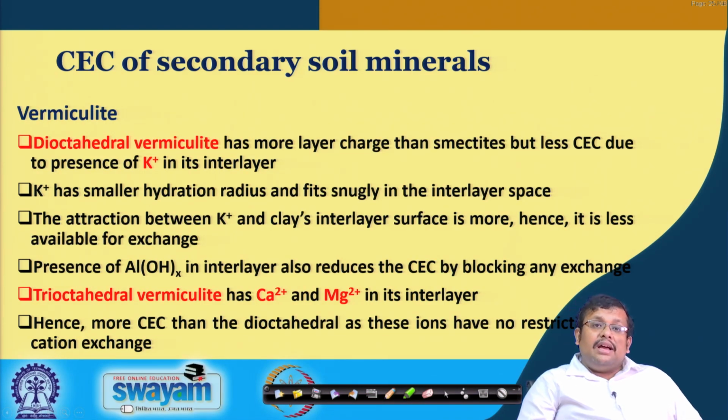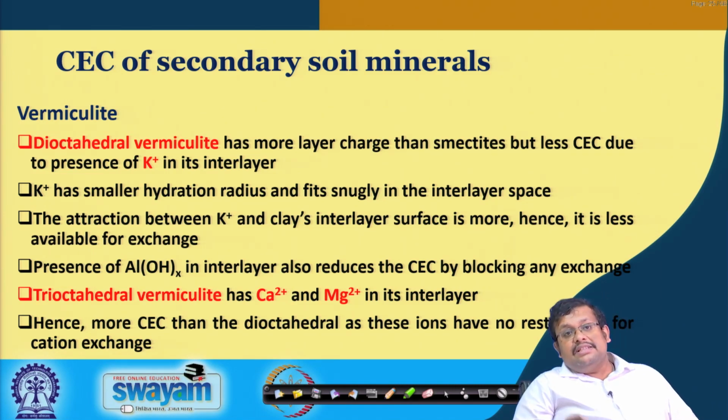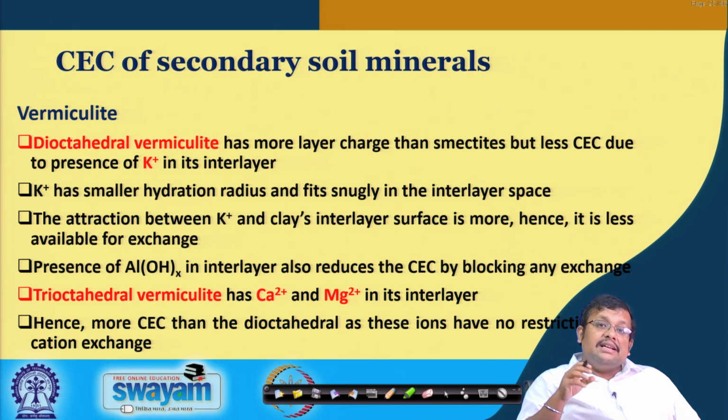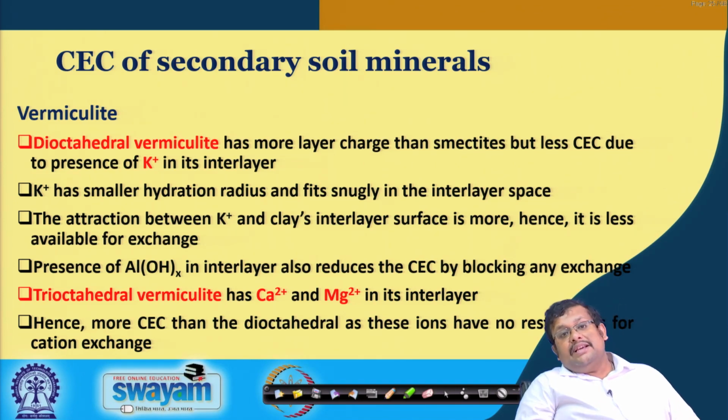In case of vermiculite, dioctahedral vermiculite has more layer charge than smectite, but less cation exchange capacity due to the presence of potassium ions in its interlayer. Remember that potassium has a smaller hydration radius and fits snugly into the interlayer space. The attraction between the K plus and the clay's interlayer surface is strong, hence it is less available for exchange.